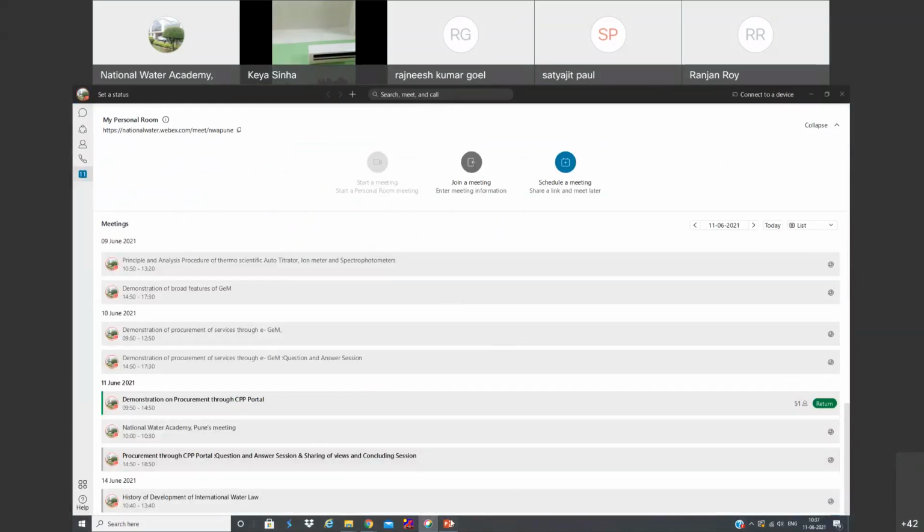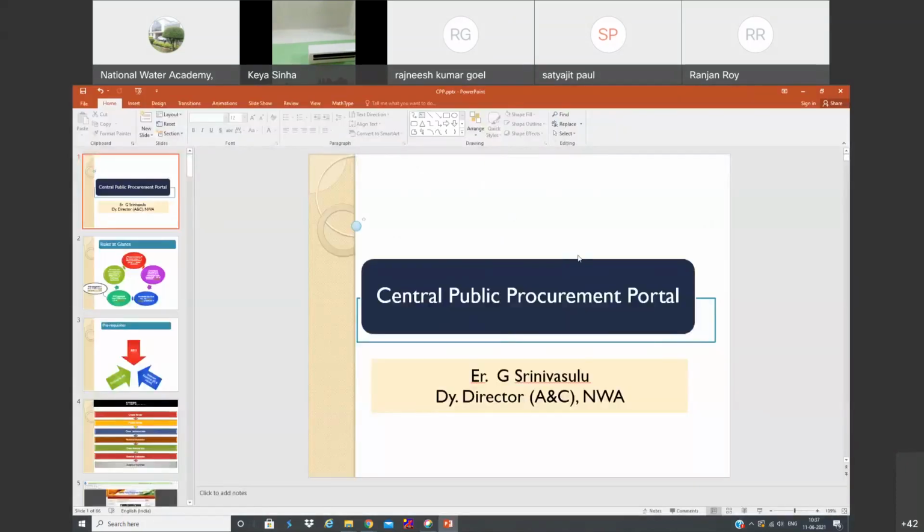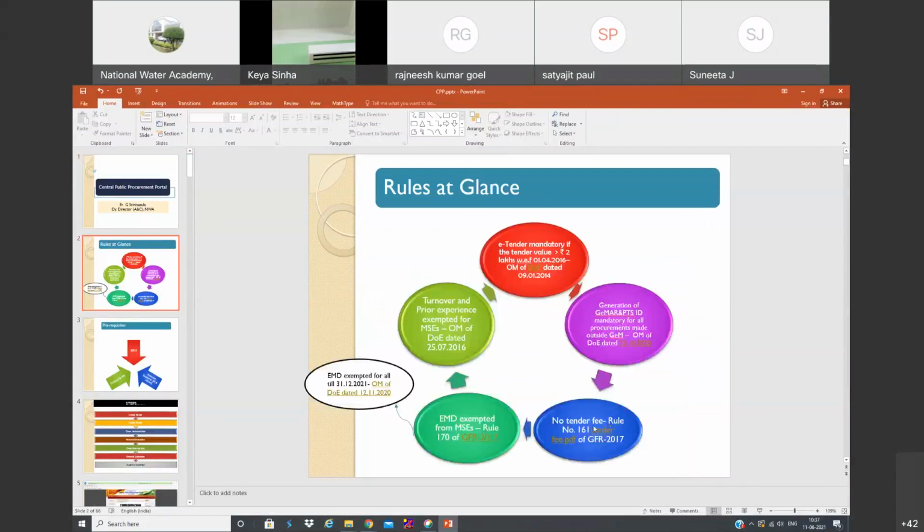So let us go back to our PPT. Is this PPT visible to all? Yes, sir, it is visible. Okay, so these are just the rules at a glance.